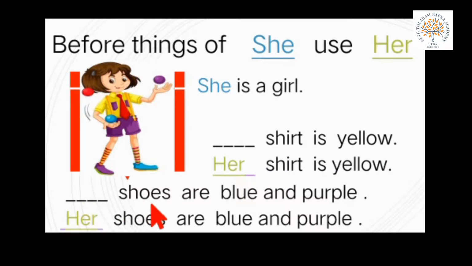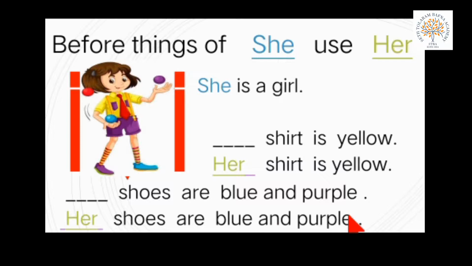Come to the next line. Dash shoes are blue and purple. So, here we are talking about the shoes, and the shoes of male person or the female person. Shoes are of the female person. So, we use her. Her shoes are blue and purple.